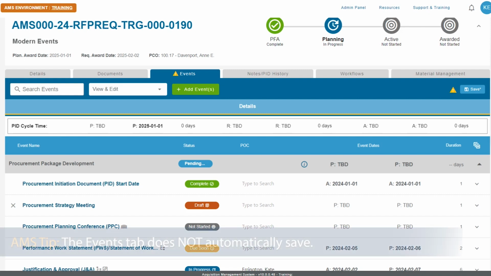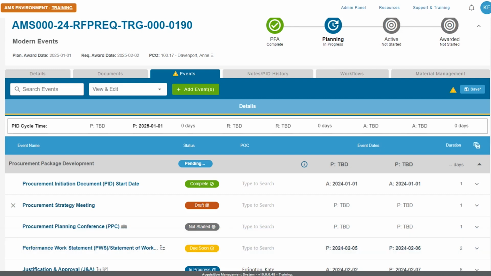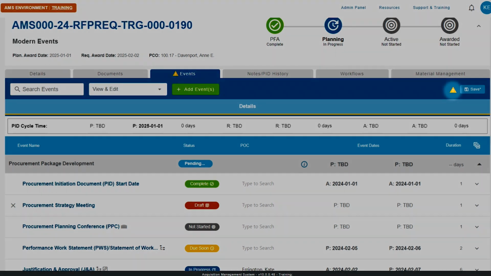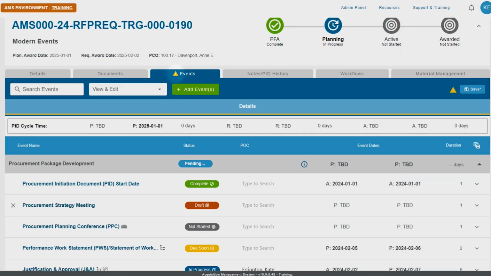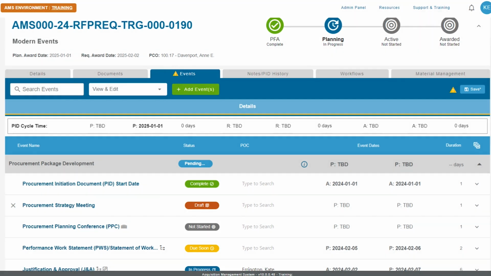The Events tab does not automatically save. This is similar to the Documents tab. You must select the Save button in order to save the updates to the table below. A yellow warning icon and an asterisk will appear next to the Save button and next to the Events tab to indicate that you must save your changes.